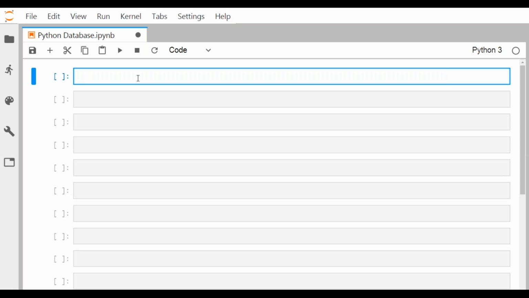For any kind of project, we require to access our data either from data files, CSV files, Excel, big data, or NoSQL or SQL databases. So we cannot avoid accessing data from Python.